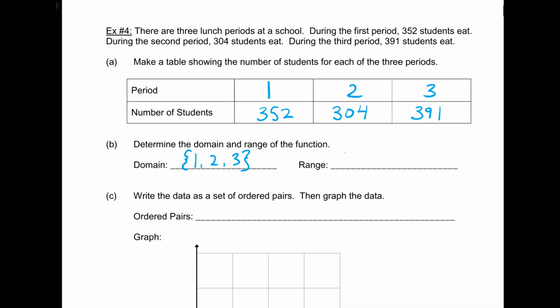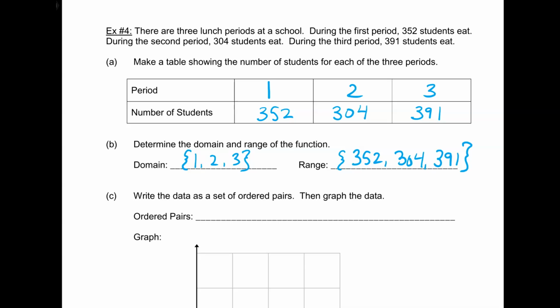And then the range. This is discrete because I only have 3 points. I have period 1 has this many students, period 2 has this many, period 3 has that many. So my range is going to just be those 3 y values, 352, 304, and 391. So notice in class so far, I didn't make you go in order, numerically, smallest to biggest, when I was listing out the range. If you wanted to, that would make me more than pleased. It would make it super easy for me to grade, but you don't have to.